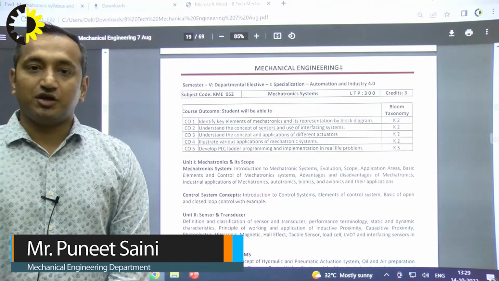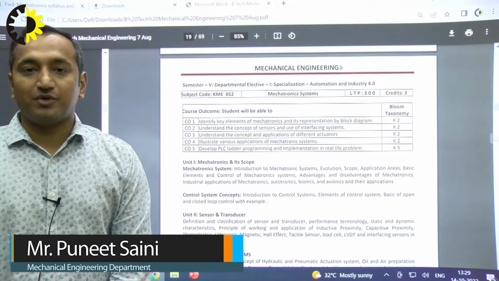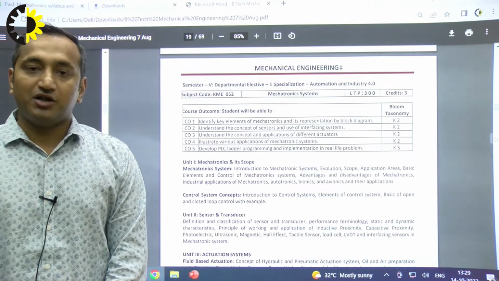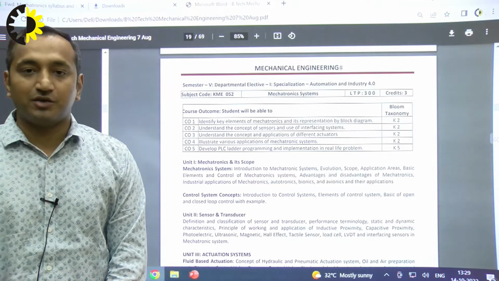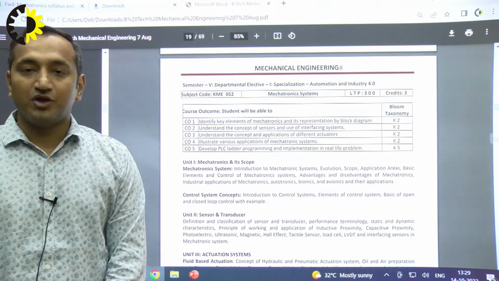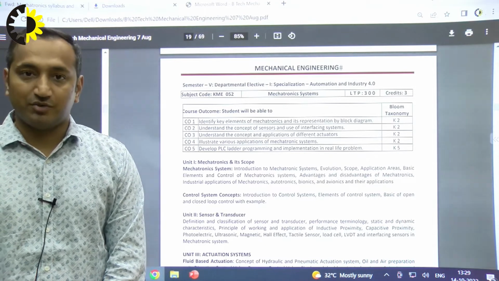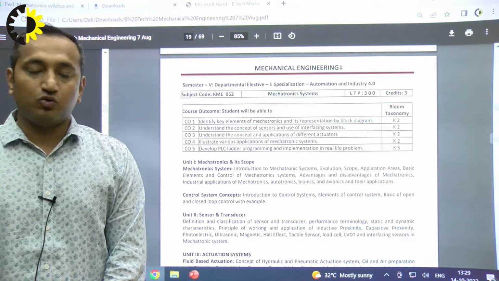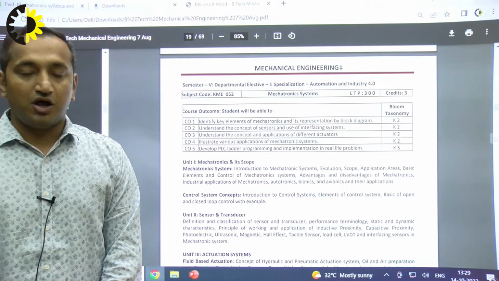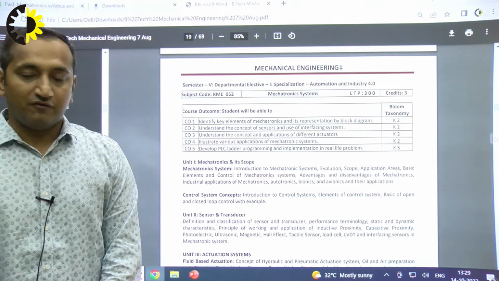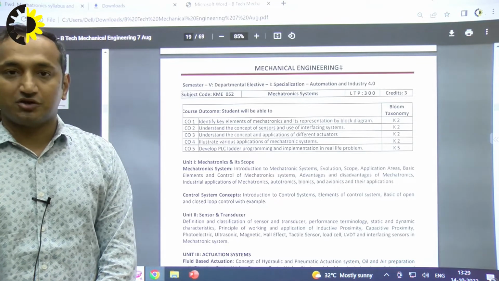Today I will be discussing a subject taught in BTech Mechanical Engineering 5th semester, Mechatronics. It's in departmental elective subjects and in the external examination of AKTU. A total of 100 marks paper comes in the end semester examination. So we will start today by looking at the syllabus of our mechatronics subject. It consists of a total of 5 units, and we'll discuss briefly about the syllabus of mechatronics.